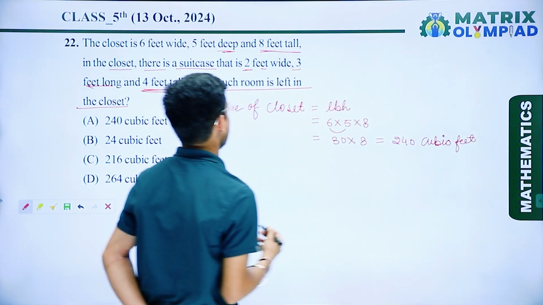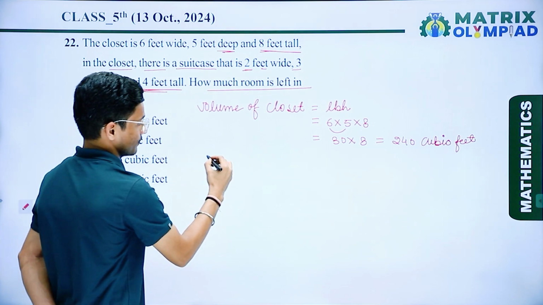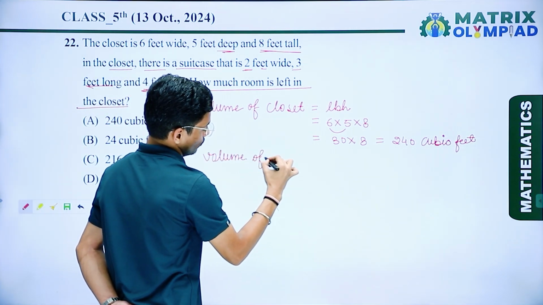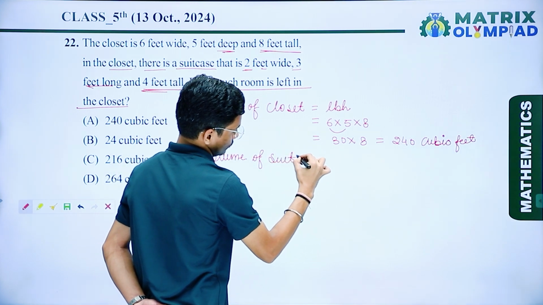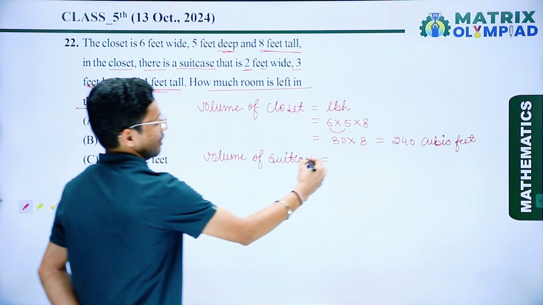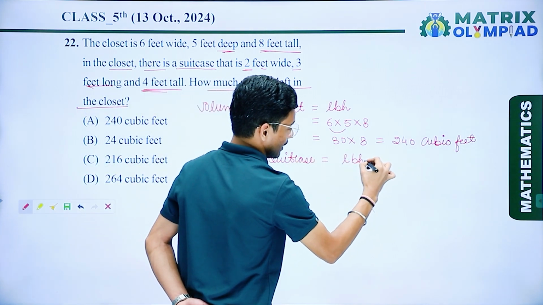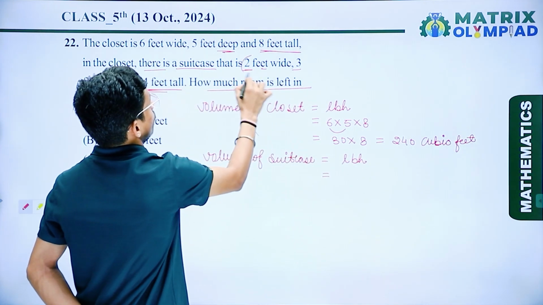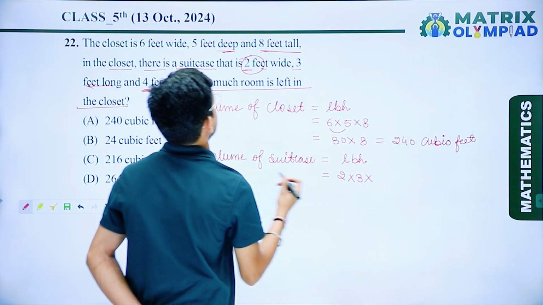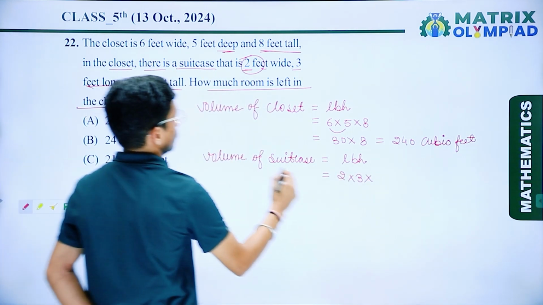Now again we have to find the volume of the suitcase. Again we have given length, breadth and height. So length is 2 feet, width is 3 feet, and height is 4 feet.